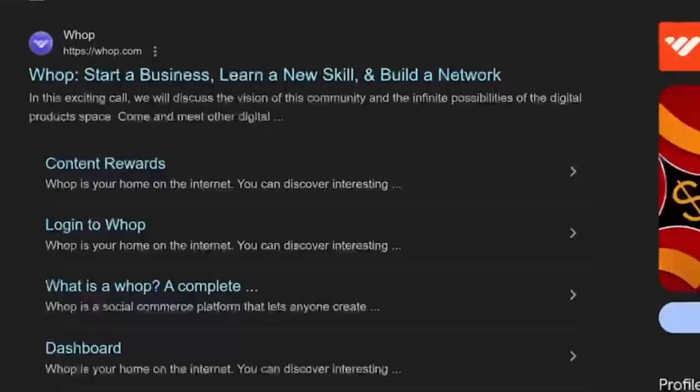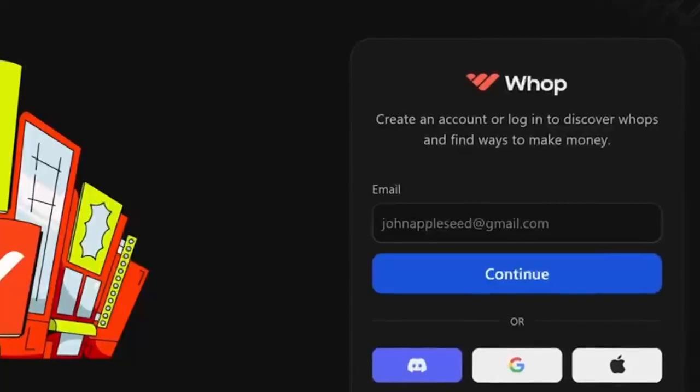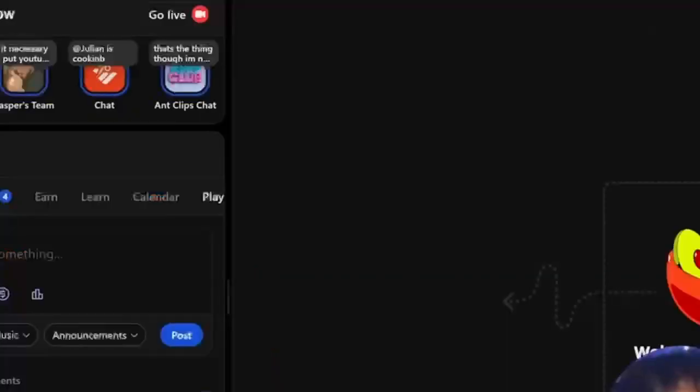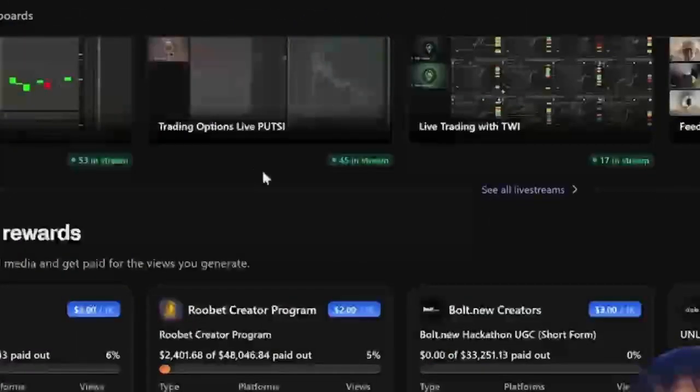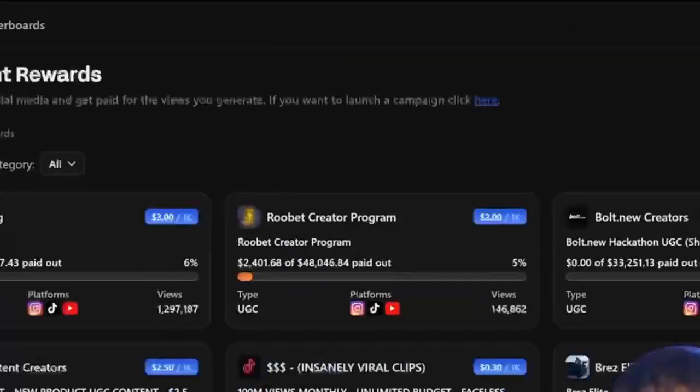And all it is, when you go to wap.com, which I'll leave the link to in the description, you can sign up. It's really easy. It's free. Just sign in with Google. Once you sign in, you just head to Discover right here, and then you scroll down and you see where it says content rewards. And once you click see all content rewards, you'll basically see a list of campaigns that will all pay you per 1,000 views that you get on it.